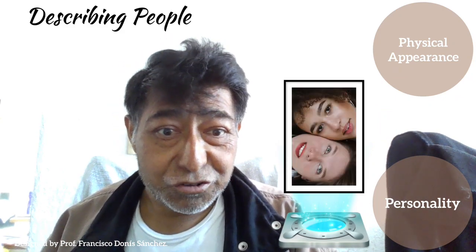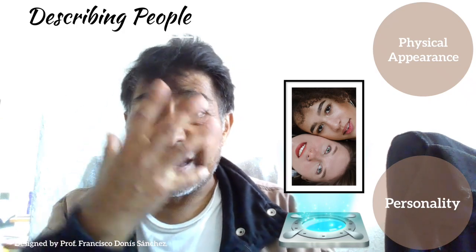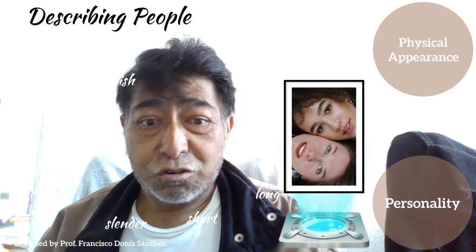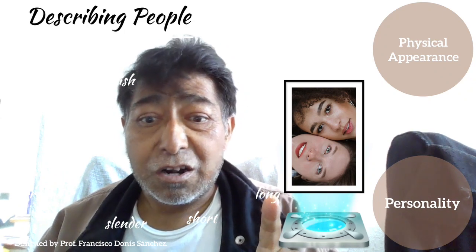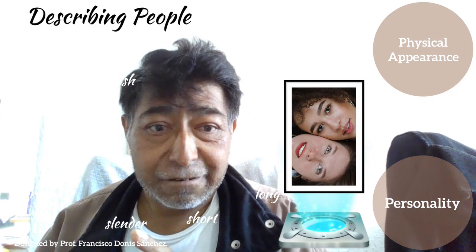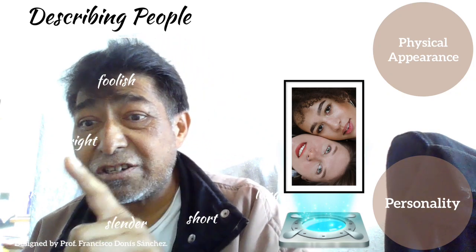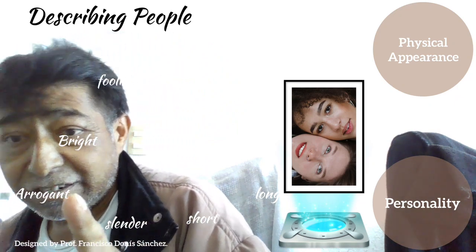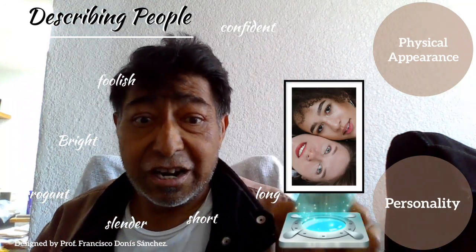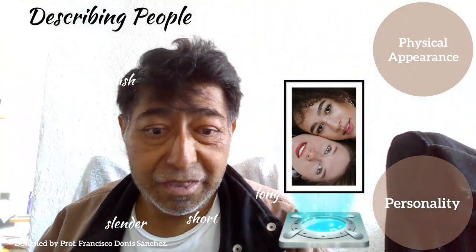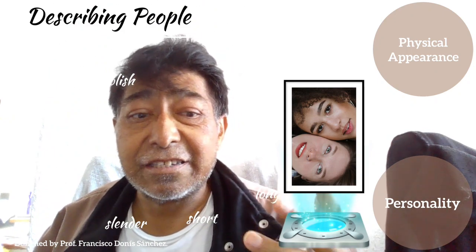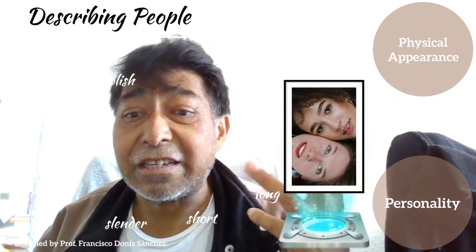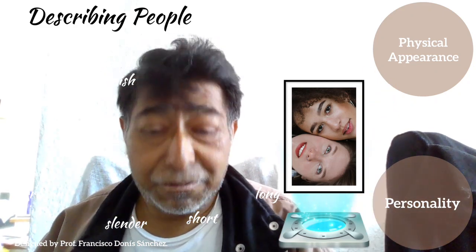So here we have this picture. I want you to analyze these physical characteristics these people have and what you can identify them by. For instance, we have long, short, slender, foolish, bright, and arrogant. These characteristics describe the people. So let's analyze what characteristics describe you as a person in personality and physical appearance. What characteristics do you have? Can you talk about them?